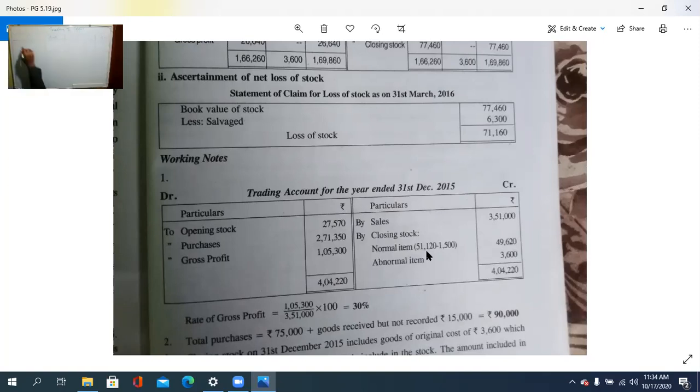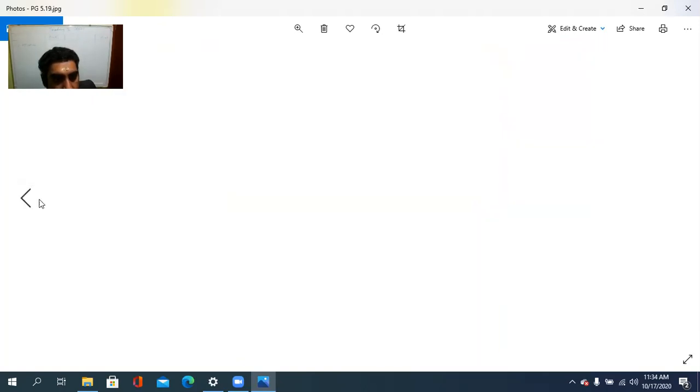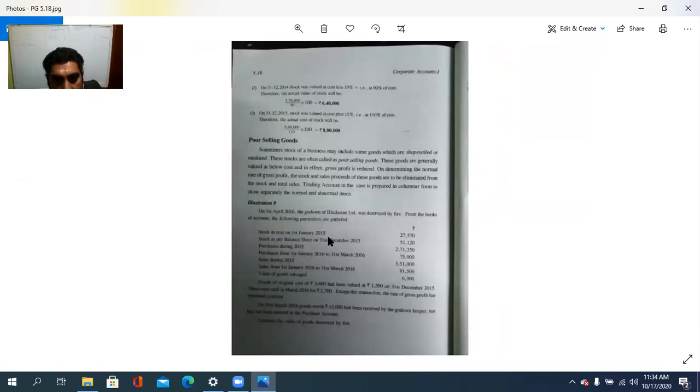Firstly, the opening stock. To opening stock. See, here, how much? Stock at cost on 1st January 2015. So that is the opening stock, 27,570, isn't it? Then, next, what is there? Purchases during 2015. So, two purchases. How much? 271,350.